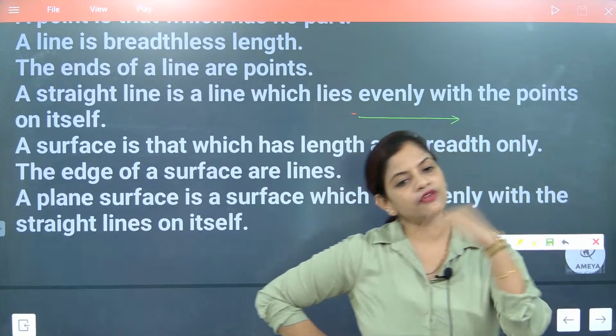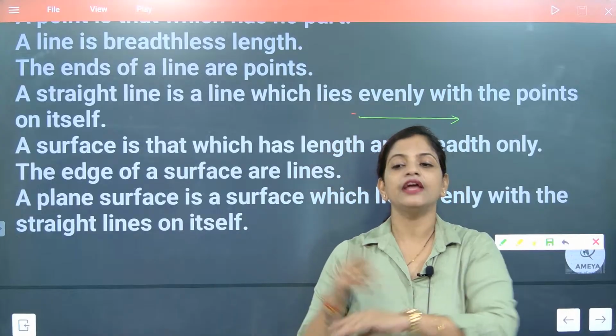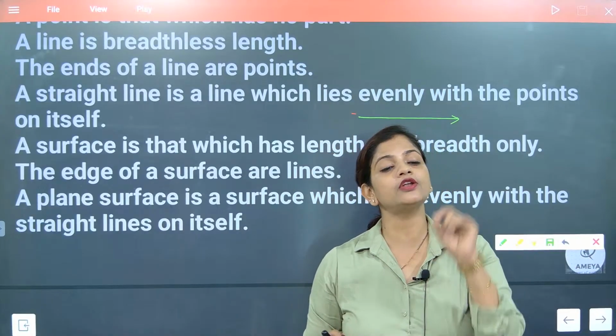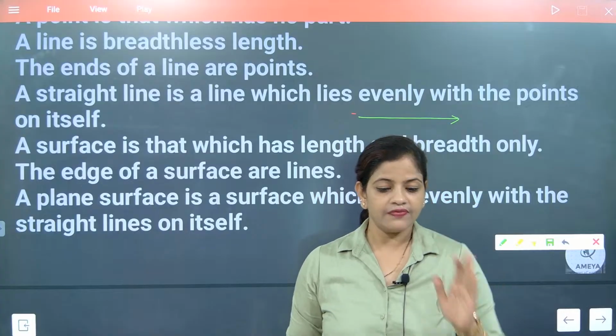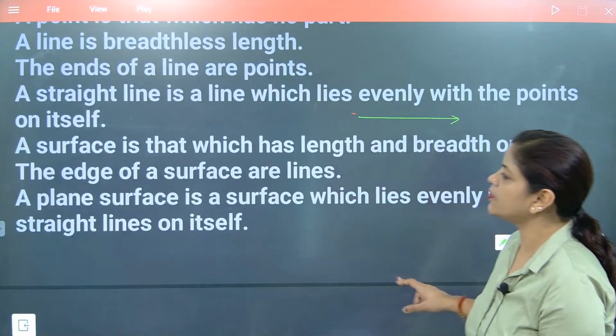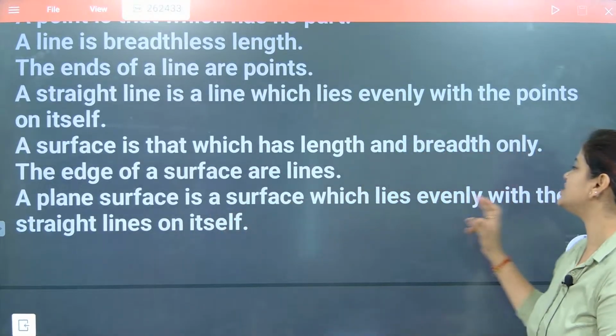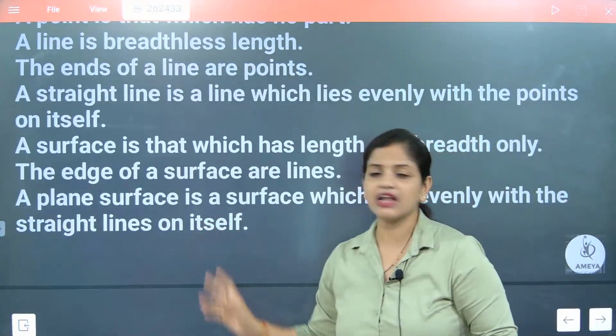Now look here, beta. Infinite number of points, when present on a line, will be exactly the point or the solution of the line that we have to study in the coming part. Correct, Chahil? Now we will go for the next one. A plane surface is a surface which lies evenly with the straight lines on itself.